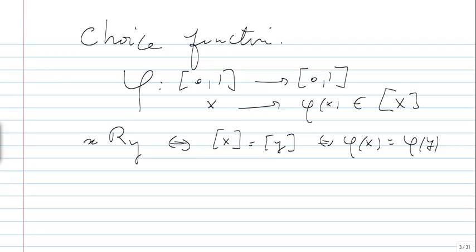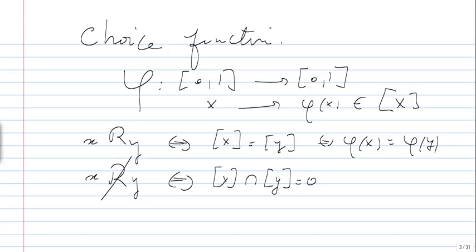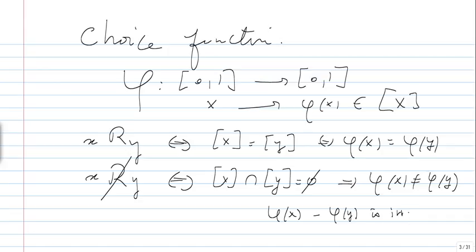So we're picking one element from that class. And what happens now if x is not in relation with y? In this case, we have no intersection between the two classes, and phi of x will be different from phi of y. In fact, we can say even more: phi of x minus phi of y is irrational.